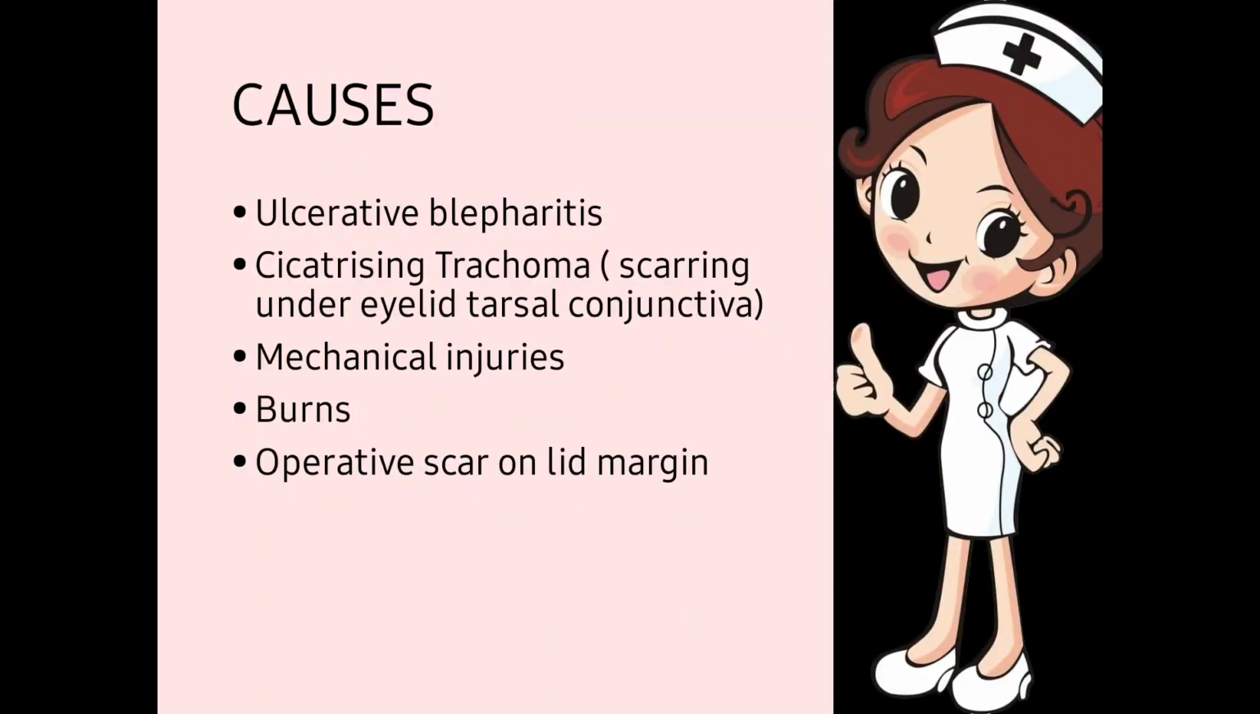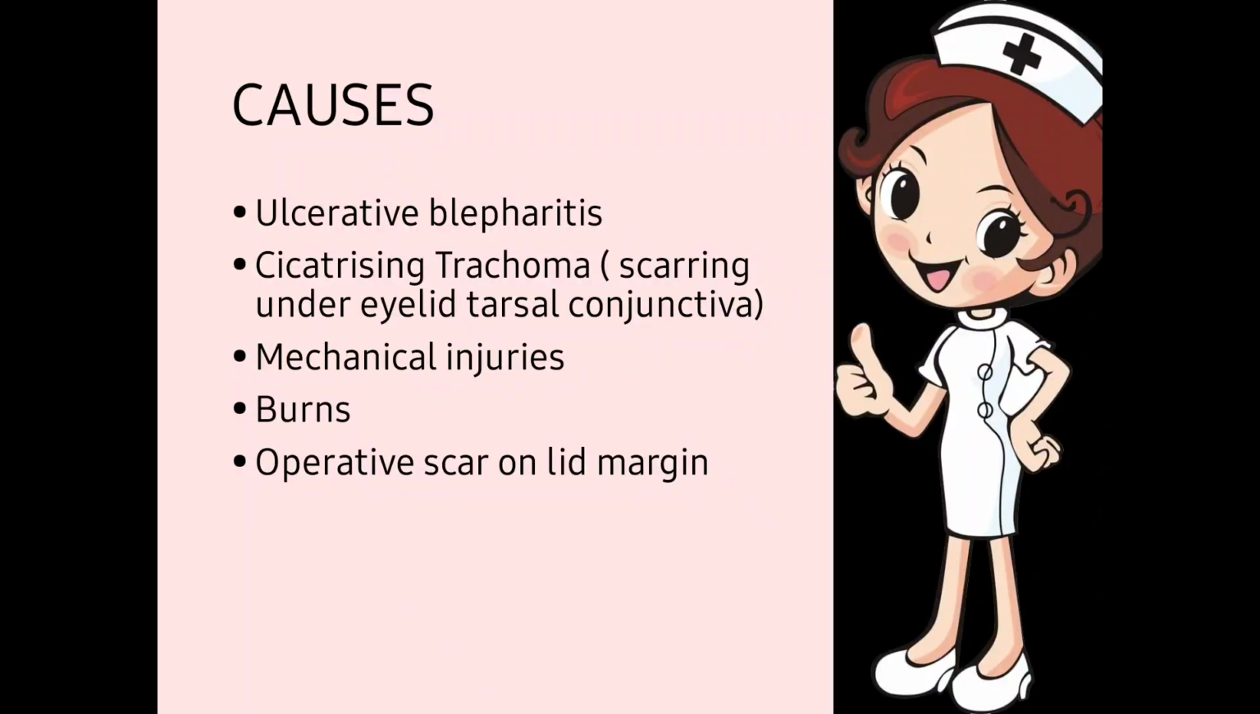Next one, cicatrizing trachoma. It is a kind of infection in which scarring takes place under the eyelid, on the tarsal conjunctiva. When we evert the upper eyelid, the tarsal conjunctiva is seen, and at that place the scarring is seen, which also gives irritation again and again.